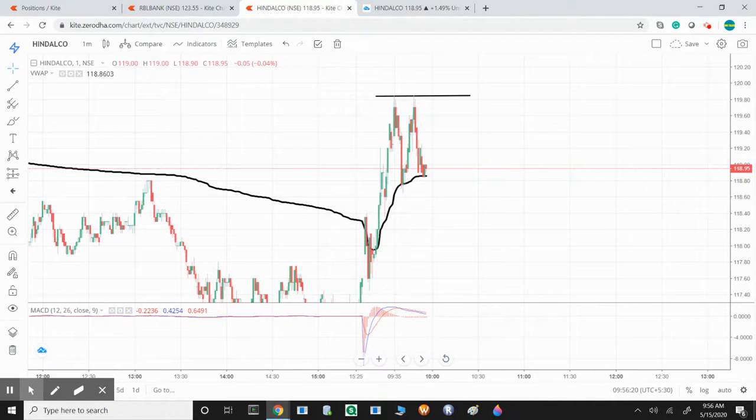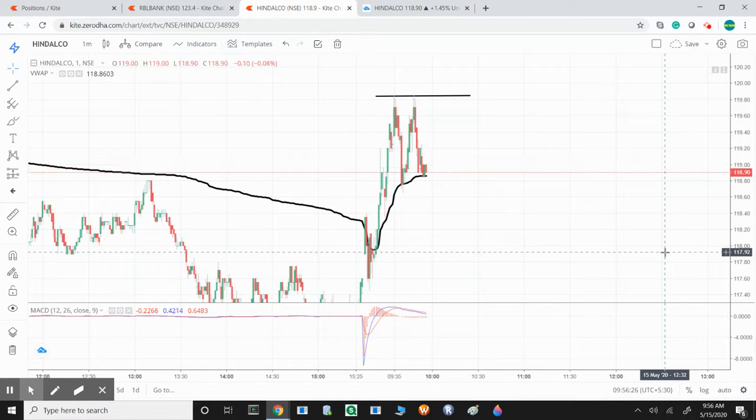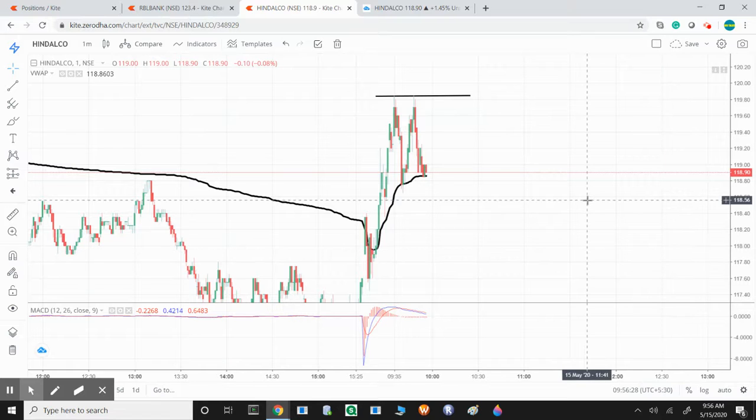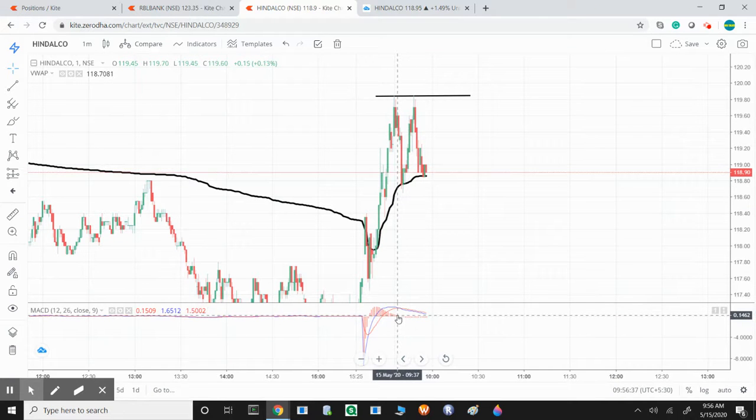Today's date is 15th of May 2020, and right now the time is 9:56. I'm about to take one of the positions in Hindalco. I have already taken two positions because, as I have told you earlier also, in Hindalco the MACD indicator is the best fitted.